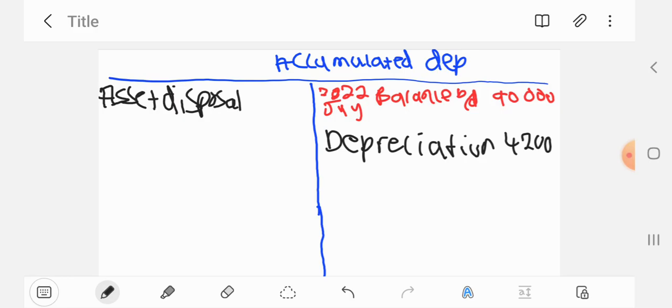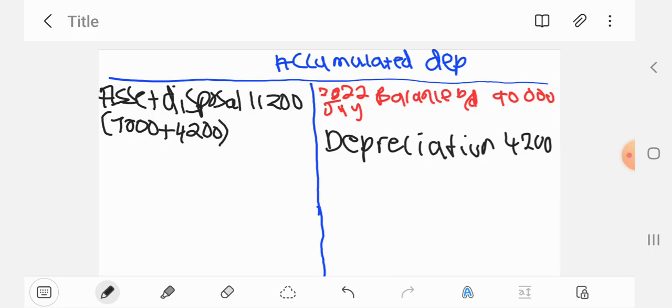So for asset disposal, we're going to add the 7,000 plus the 4,200. So this is the total depreciation of the asset that is being sold. So 7,000 plus 4,200 will give us 11,200. So 11,200 is the accumulated depreciation of the value that is being sold.